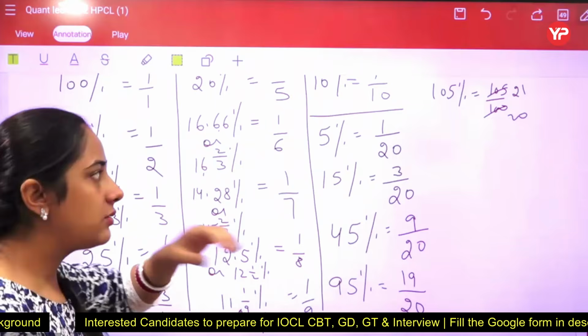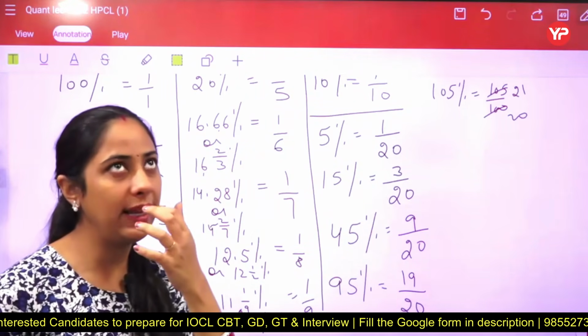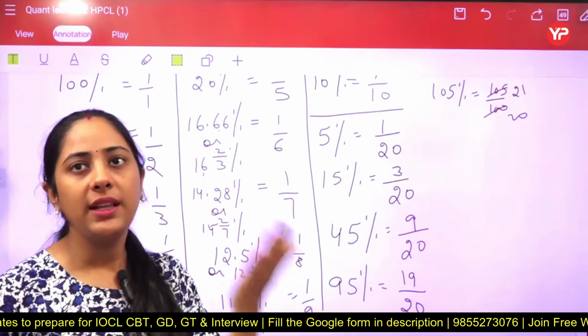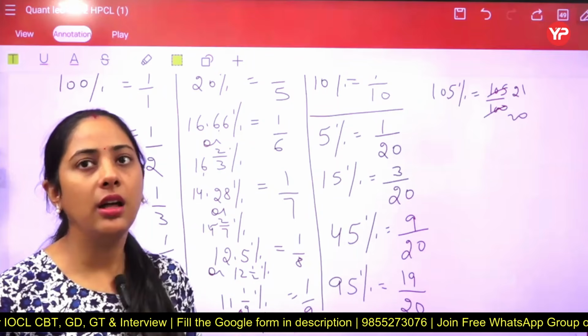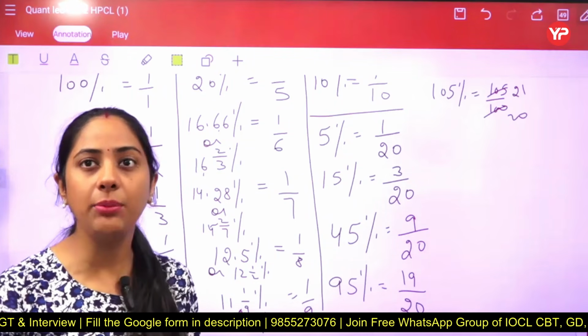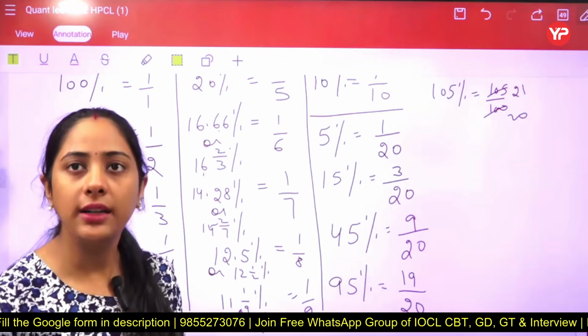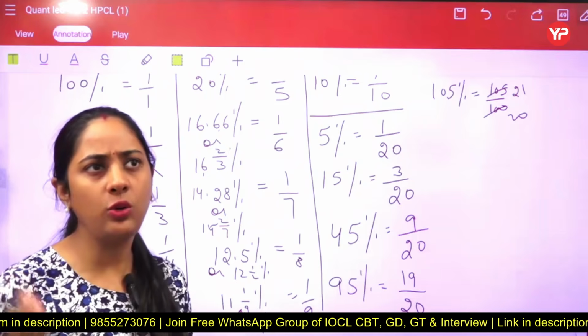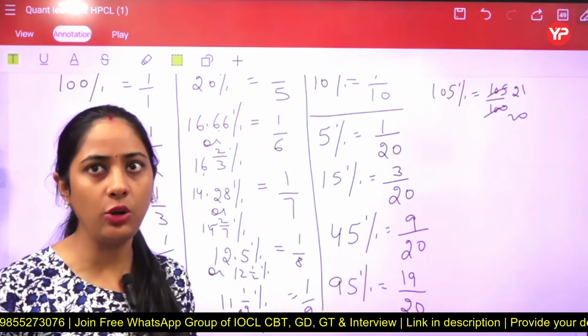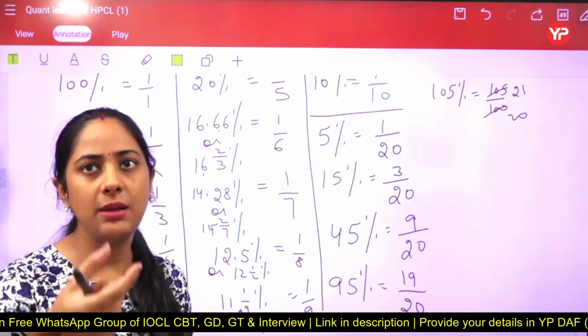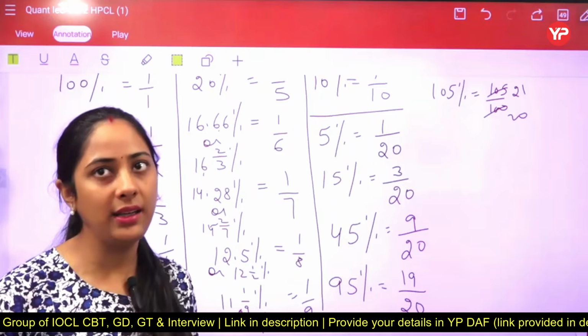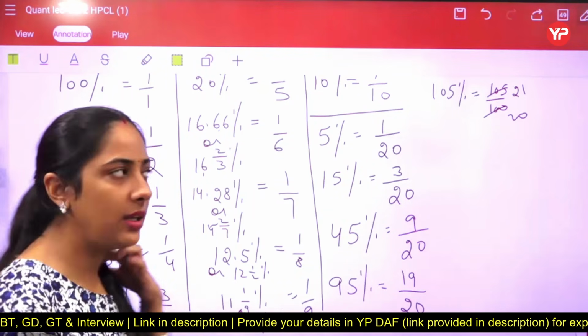Now the next one is whenever you have any round number like 70, 30%, or another one we are taking, 90%, 110%. In that case, we know that the two zeros get cancelled out from the numerator and denominator. Then we get the same number, like 7/10, 3/10. Got it? So this is easy, no need to explain.